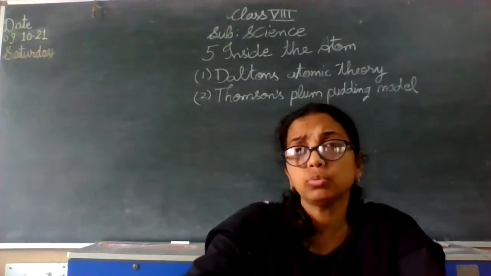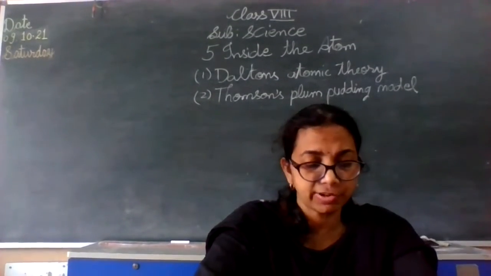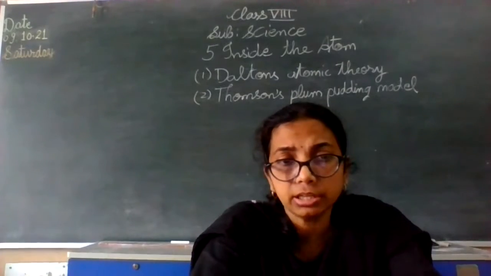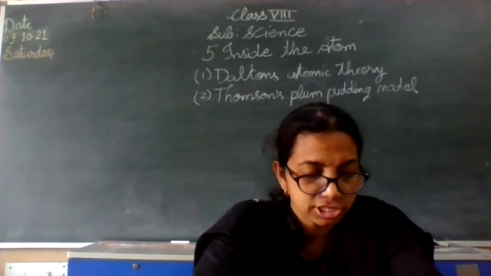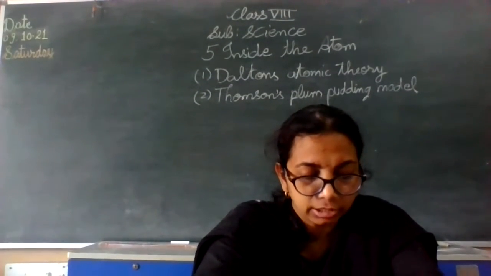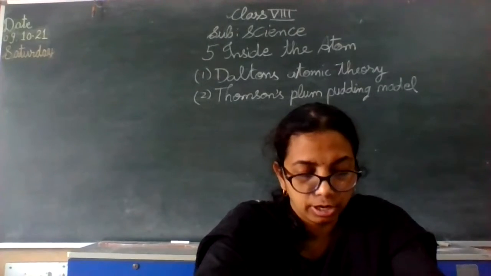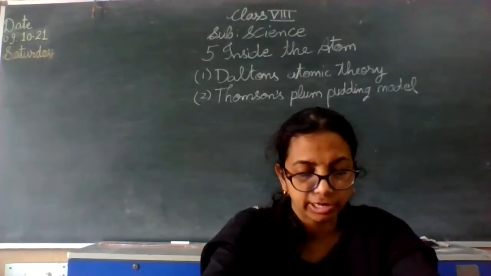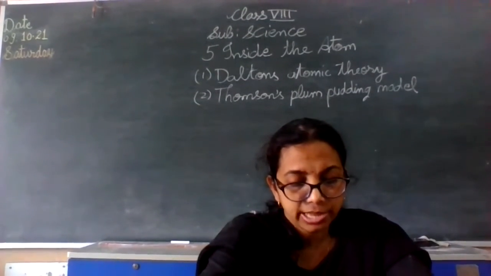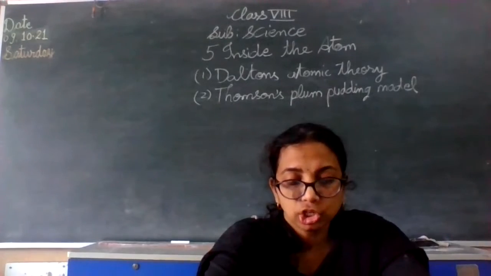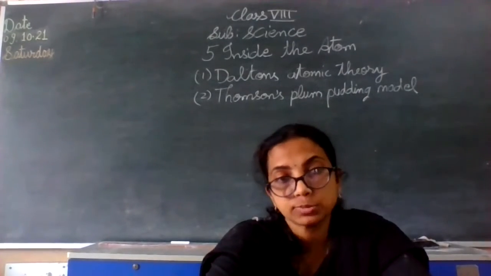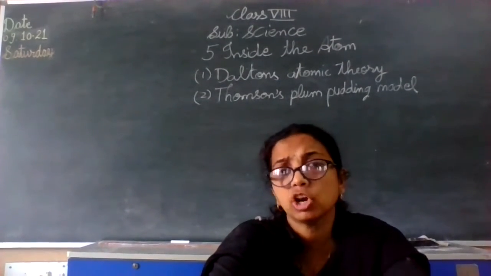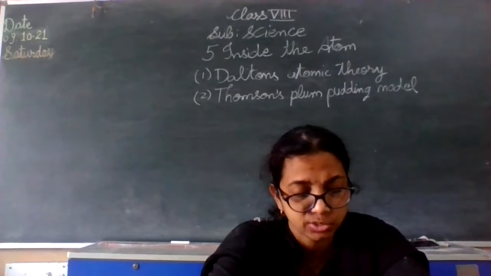Now, if you go into past history, our great Indian philosophers like Kanad, who was there in the 6th century before Christ, stated that there is a limit to dividing matter into small particles. After that, we cannot cut that particle into a smaller one.